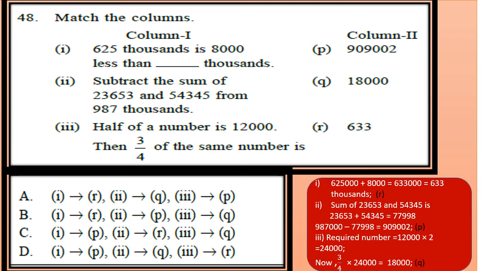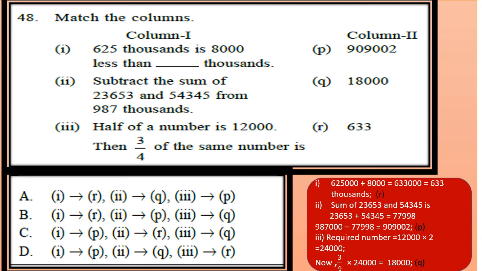Second, subtract the sum of 23,653 and 54,345 from 987,000. Now first calculate the sum of 23,653 and 54,345, which equals 77,998. Now subtract it from 987,000, we will get 909,002, which is option P.